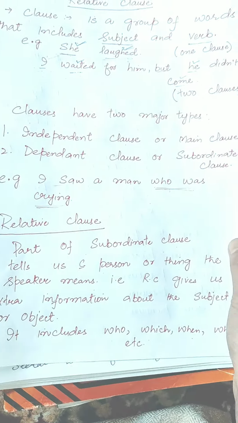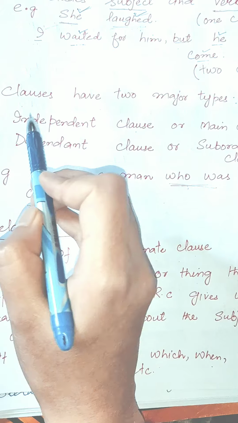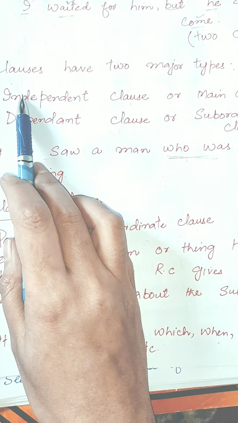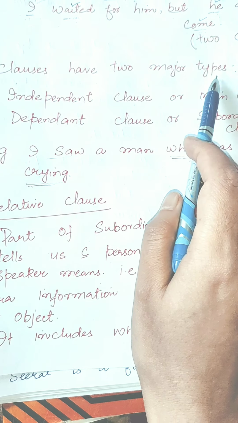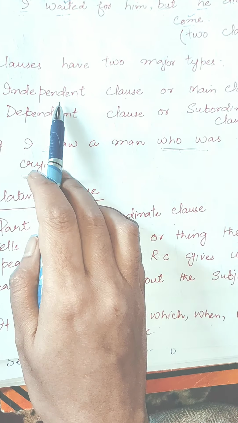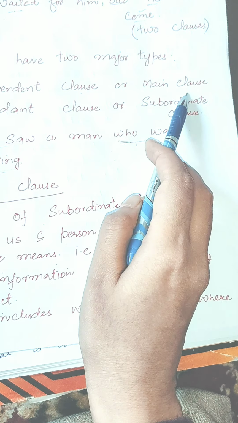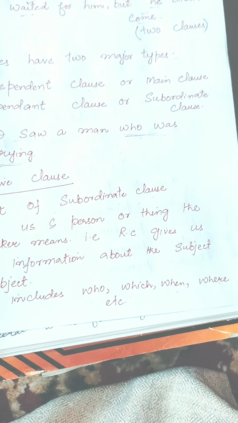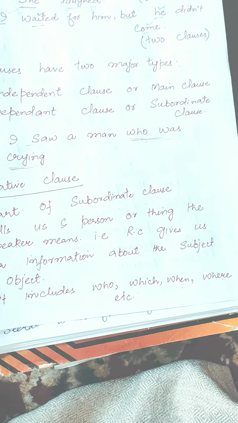Okay? So let's come to the major parts of a clause. Clauses have two major parts: one, the independent clause or main clause, and two, the dependent clause or subordinate clause. I'll make you understand with this example.